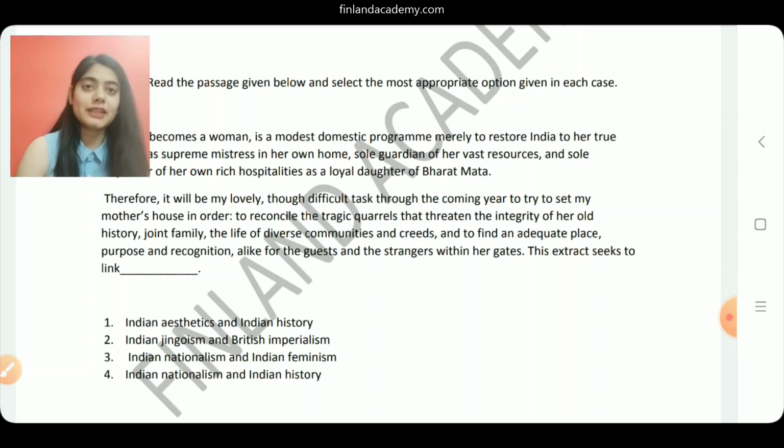So you see Naidu talking about setting her mother's house in order. So you do see a lot of involvement there. So of course now if we look at option 3, which is Indian nationalism and Indian feminism, this becomes the most appropriate option for this question. So the correct answer is option 3, Indian nationalism and Indian feminism.